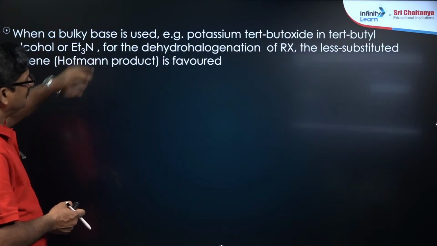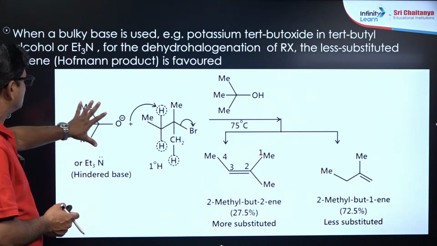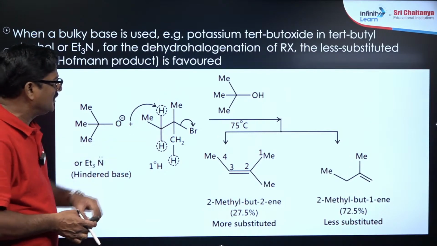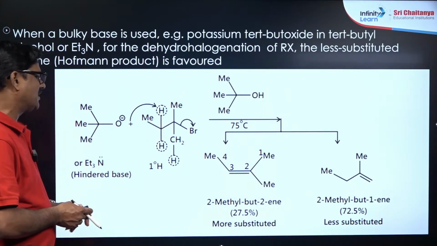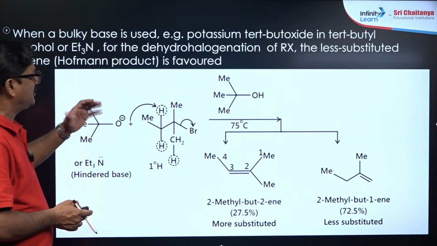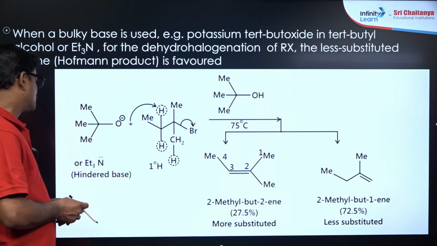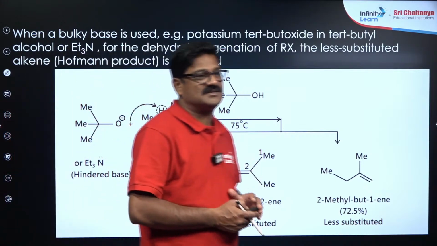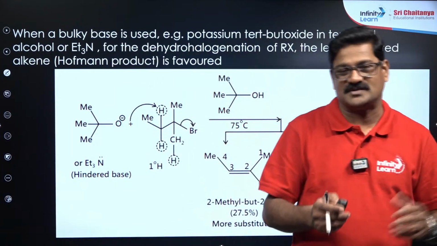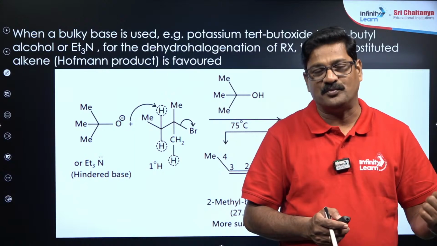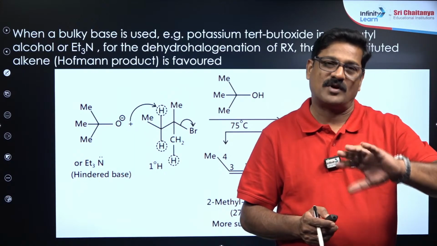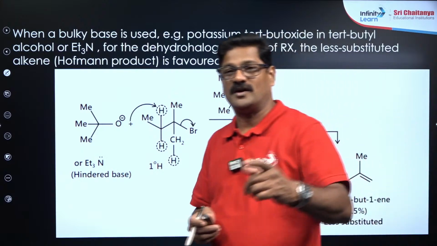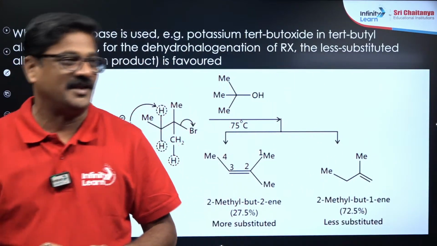So when a bulky base is given, potassium tertiary butoxide, I want to tell you one thing. If it is a highly hindered base, whenever the base is highly bulky or the leaving group is a poor leaving group, the product that is formed is going to be opposite to the Saytzeff rule. That is what you call a Hoffman elimination.